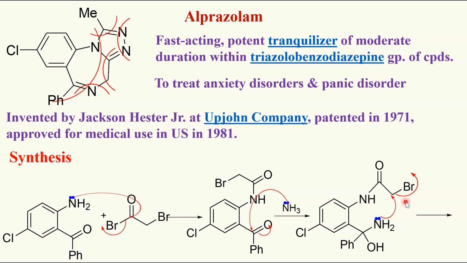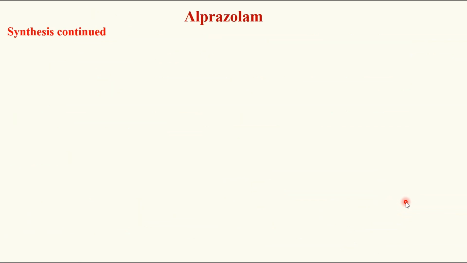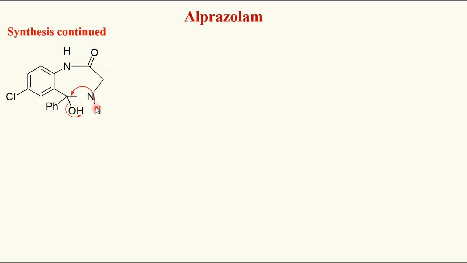It is lost as HBr and it gives rise to the corresponding diazepinone ring constructed over the phenyl ring system. I have synthesized benzodiazepine. The nitrogen hydrogen bond breaks and it forms a bond with the adjacent carbon and OH gets kicked off.